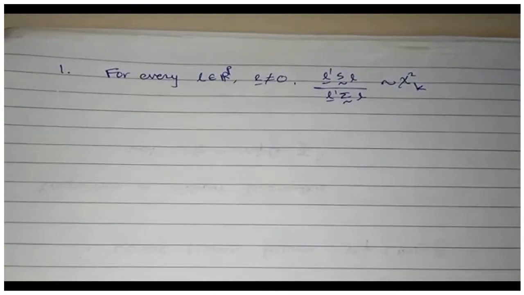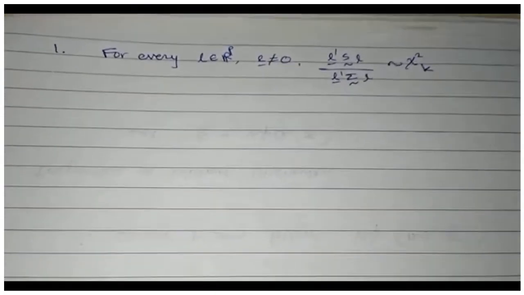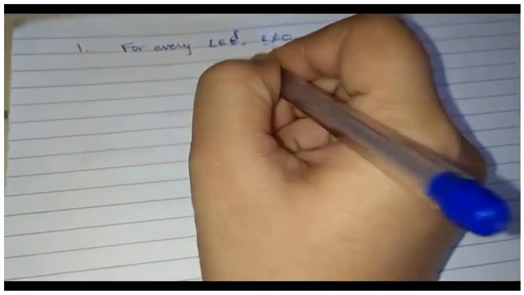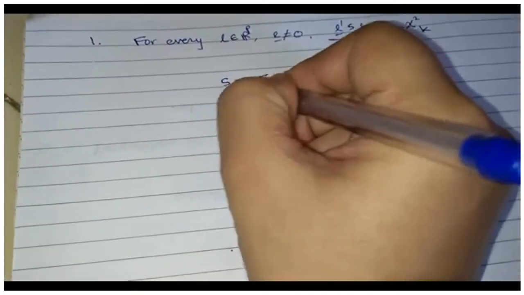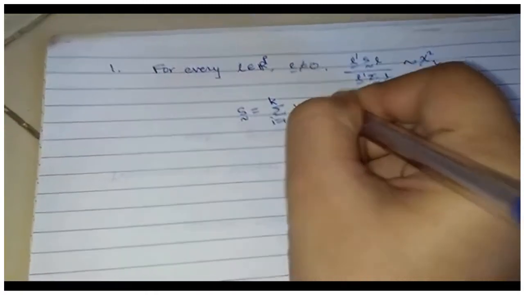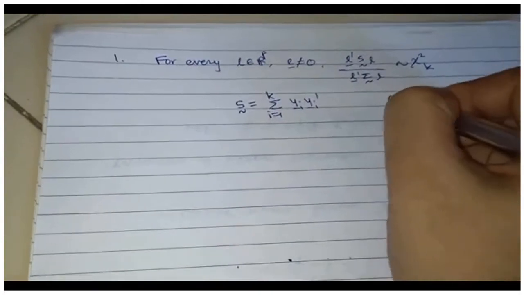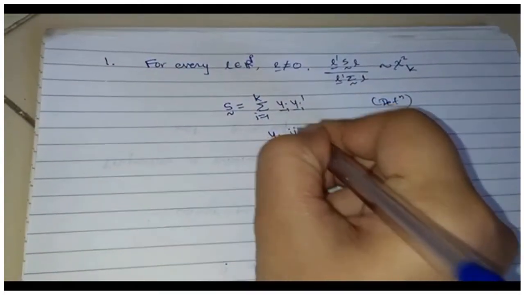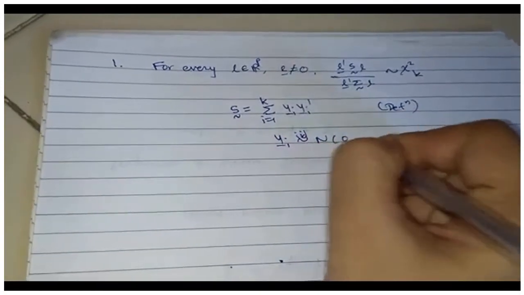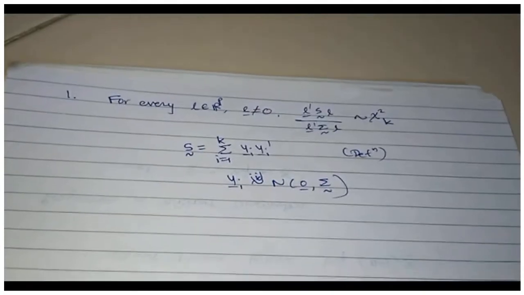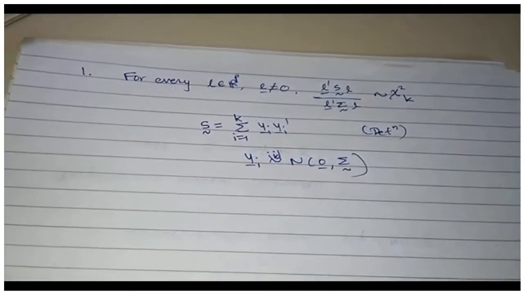Now let us try to see if I can prove this. What we know is that the S matrix, because it's a Wishart matrix, can be written as the sum over i going from 1 to k of yi yi prime. This is coming from the definition, where the yi's are IID normal with 0 mean and variance covariance matrix sigma. This is known to us. Let us try to use it.